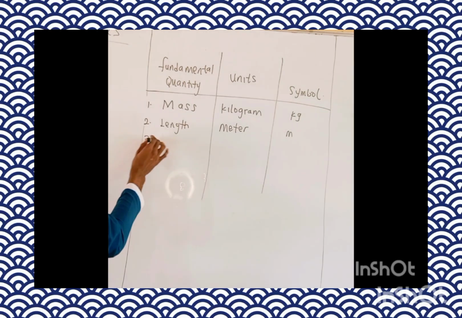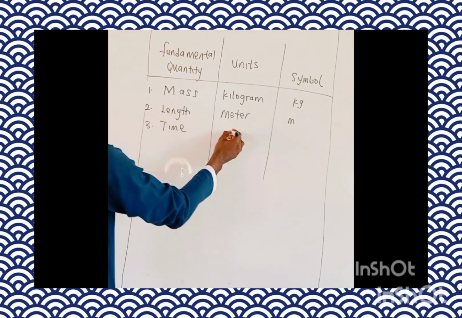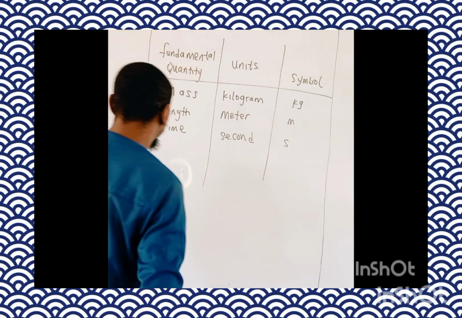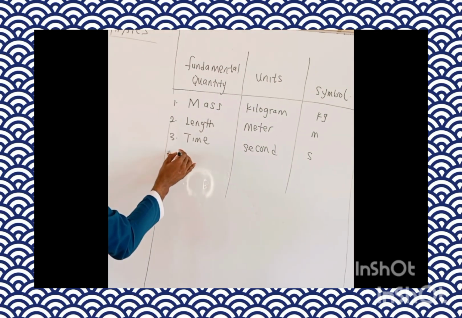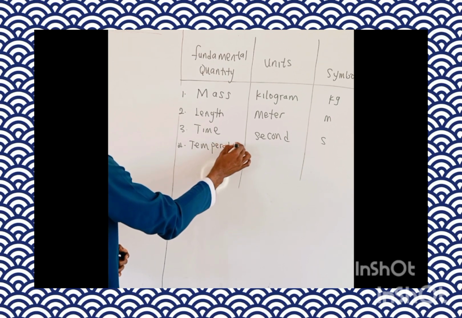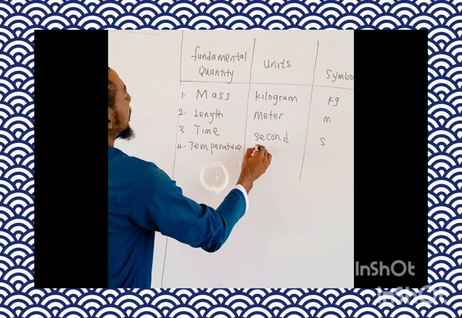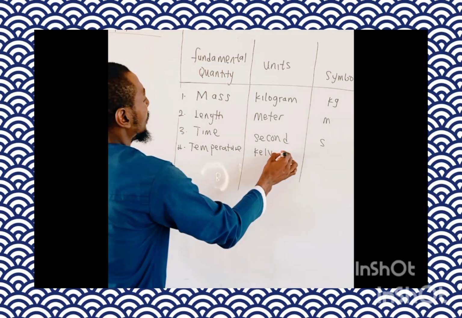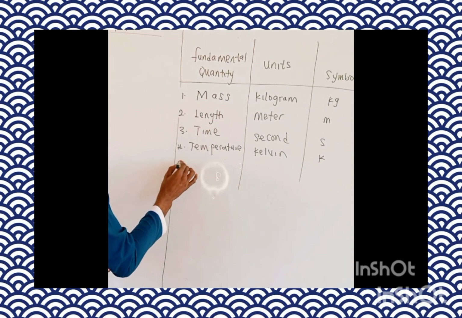Then we have the third one, the time. Of course, the unit of time is the second, and the symbol is a small s. Then other fundamental quantities that we have include temperature. The unit of temperature is Kelvin, and the symbol is K.